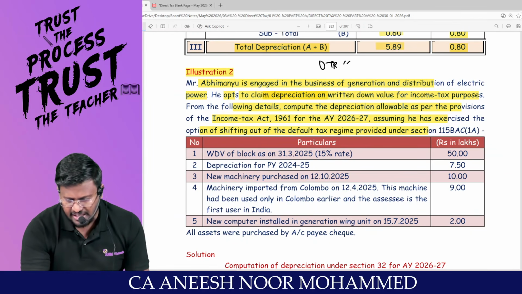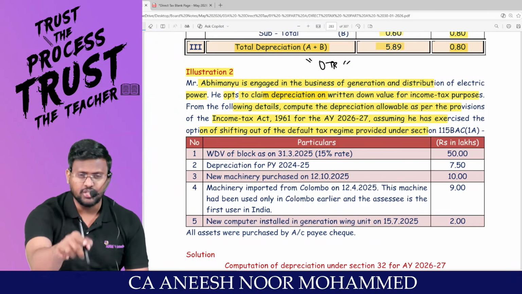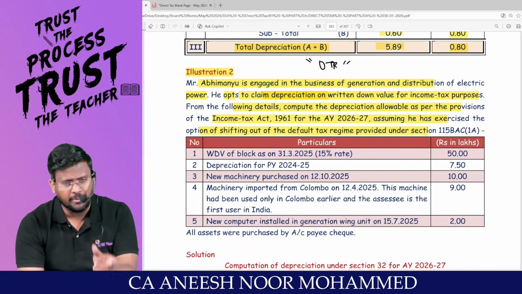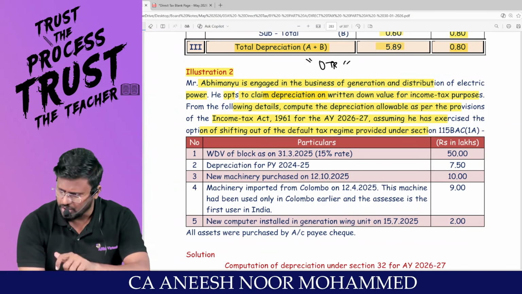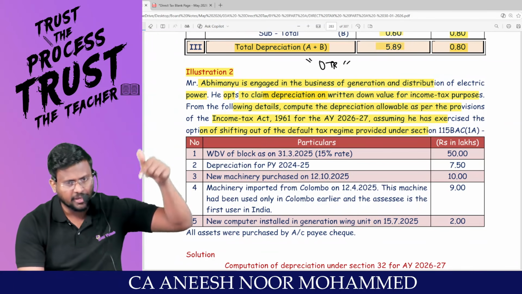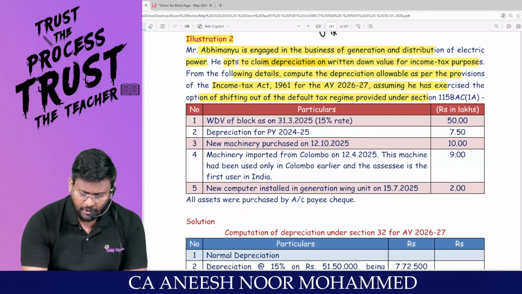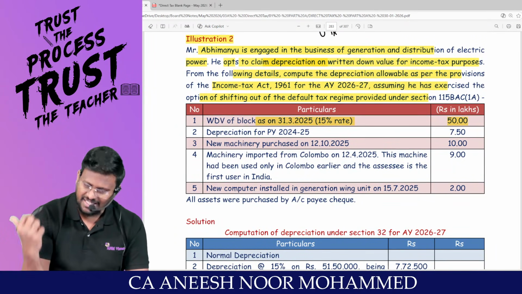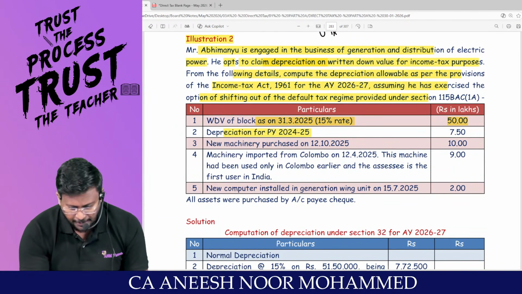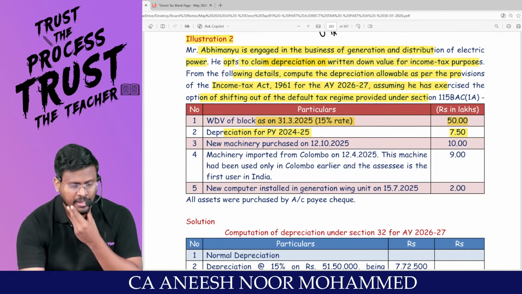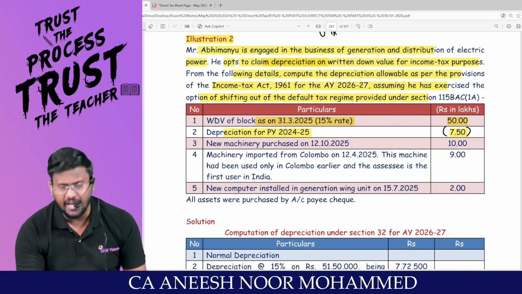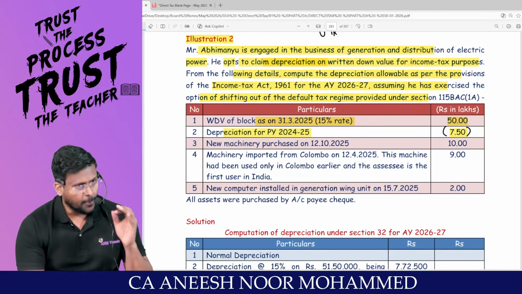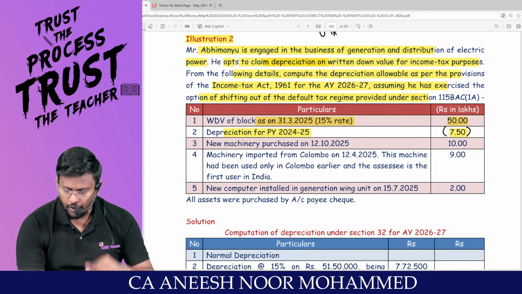That means if he is entitled to claim additional depreciation, he can claim. If any additional depreciation has been short claimed in the last year because of the 180 days concept, that additional depreciation can be claimed. The WDV of the block as on 31/3/2025 is 50 lakhs. That means last year WDV is 50 lakh. Depreciation for 24-25 is 7.5 lakhs. That means from 50 lakh, if we reduce 7.5 lakhs, we will get the opening WDV of 42.5 lakhs.